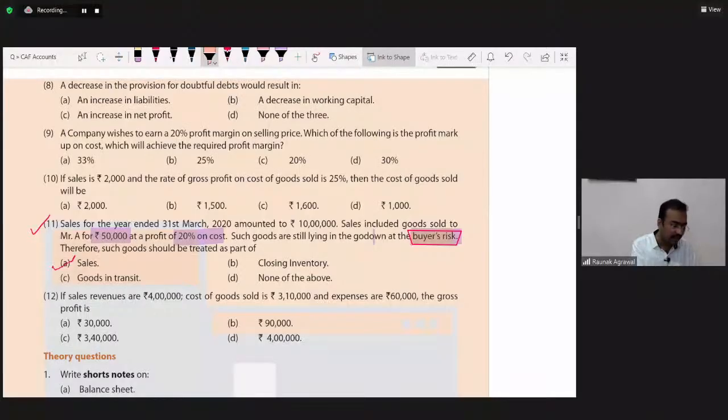Okay, give me a moment. I'm unable to see your doubt. Just a moment. Okay, yes, it's back. So Aksha, is MCQ number 11 clear?